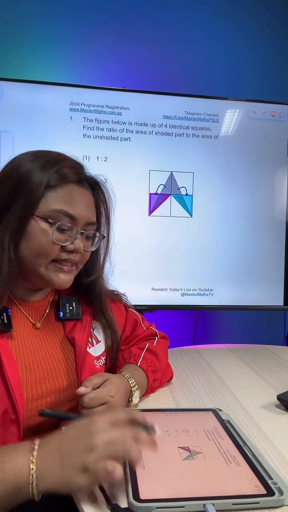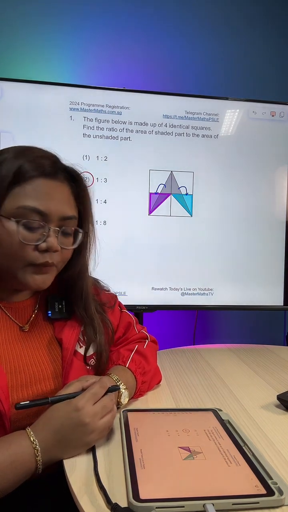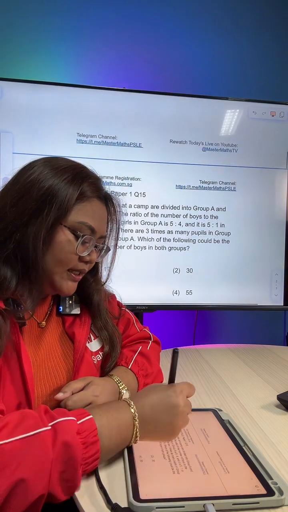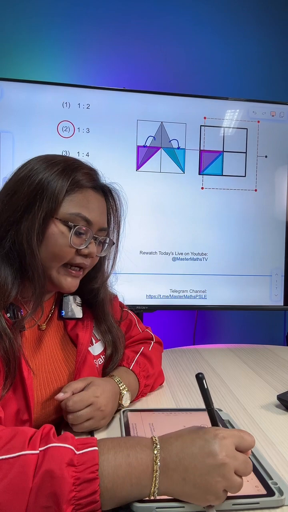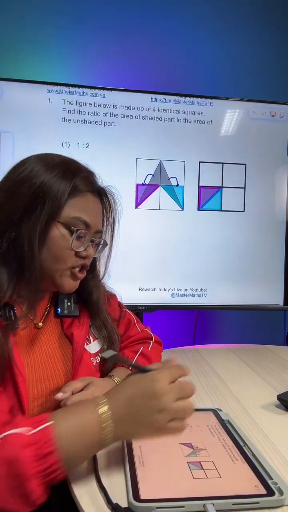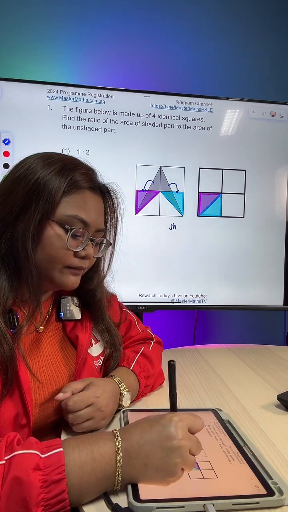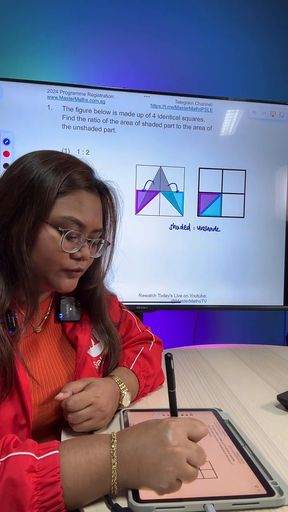Alright, what I will get is these shaded parts right here. Everybody able to visualize? Therefore, if I were to again shift things around, this is what I will get. Hence, shaded to unshaded is 1:3.